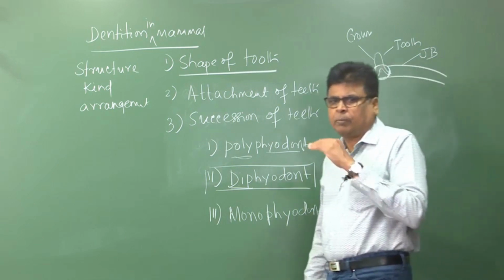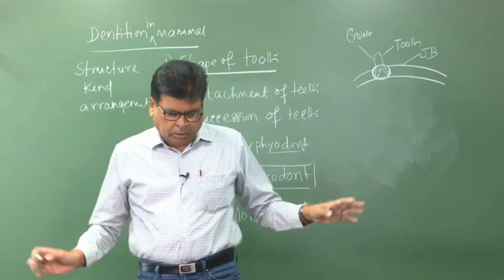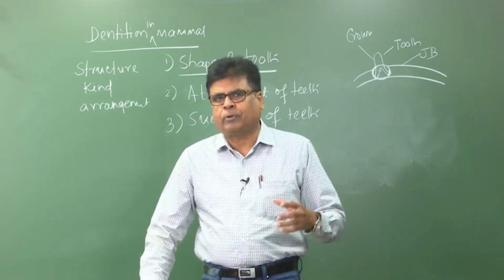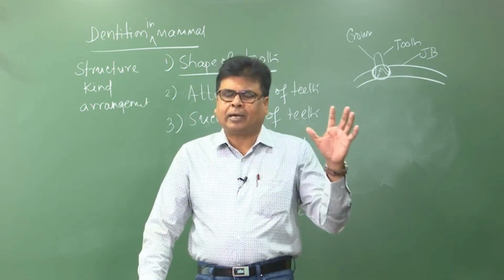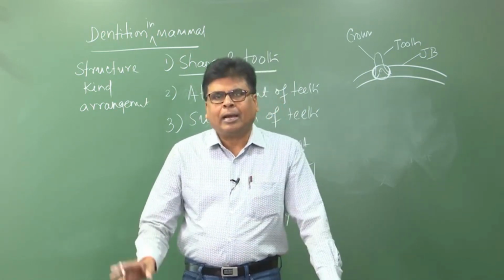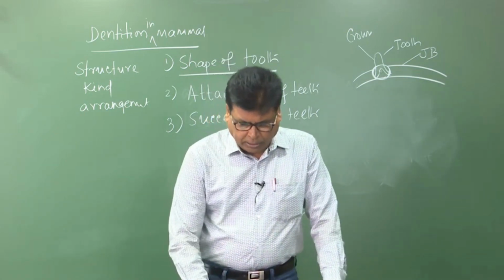Once they are broken, that means they are gone. So, in some mammals like platypus, marsupials, moles, and sirenians, what happens? Only one set of teeth develops, known as the monophyodont condition. That means throughout life the teeth are developed only once, and once these teeth are broken, they are gone and will not be replaced. So this is known as monophyodont.